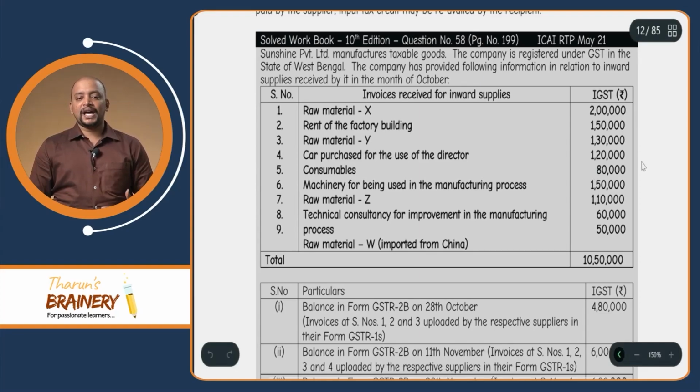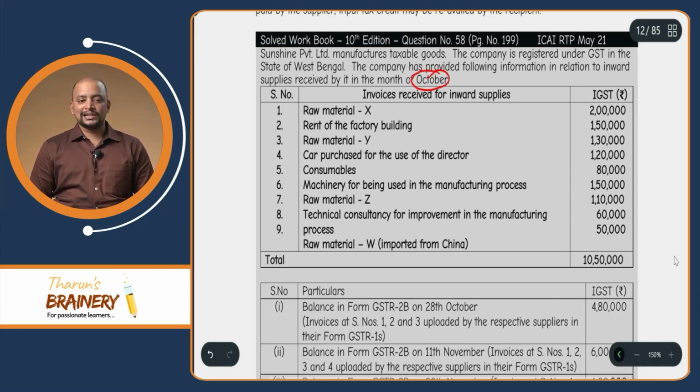Sunshine Private Limited manufactures taxable goods. The company is registered under GST in the state of West Bengal. The company has provided the following information in relation to inward supplies received by it in the month of October. So right now we have the details for the month of October. And what are those details? Raw material X, rent of the factory building, raw material Y, car purchase, consumables, machinery, raw material Z, technical consultancy for improvement in the manufacturing process, raw material W imported from China. So, this is the data that we have.